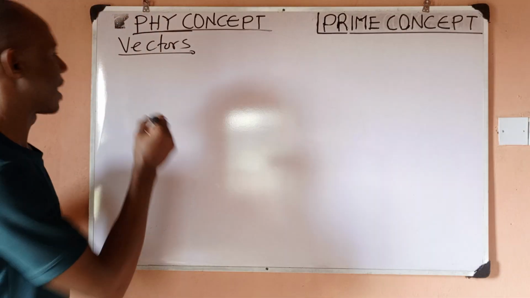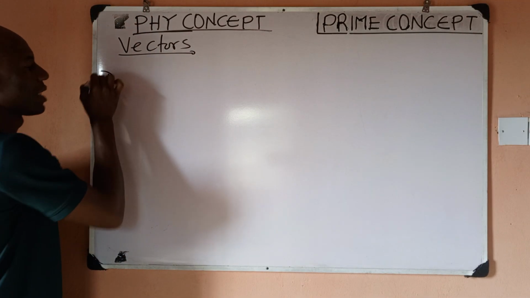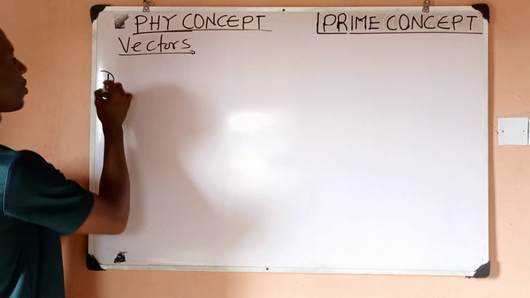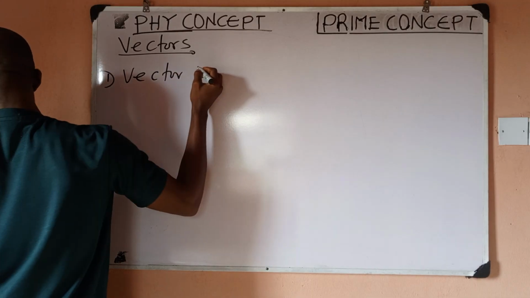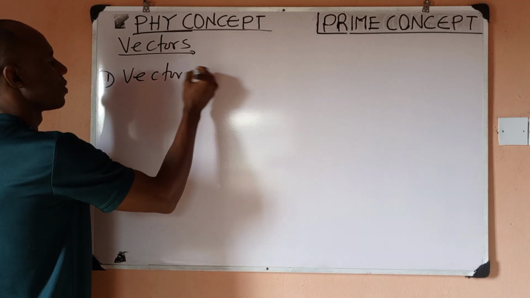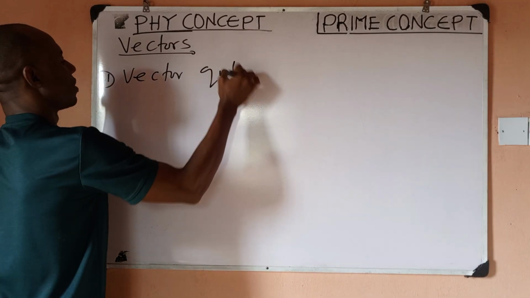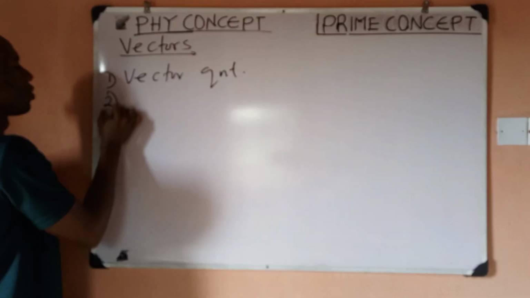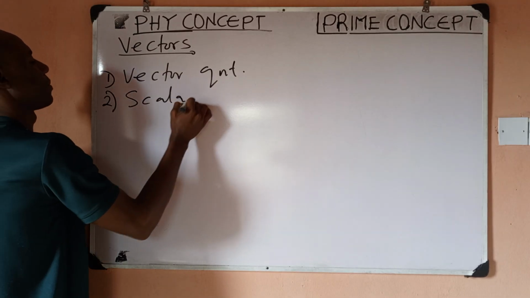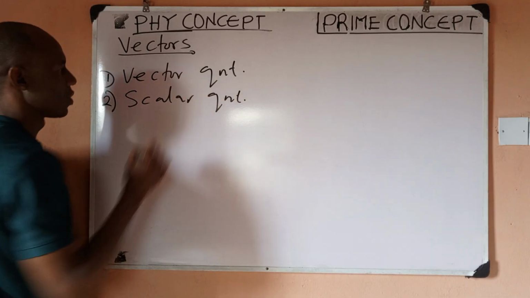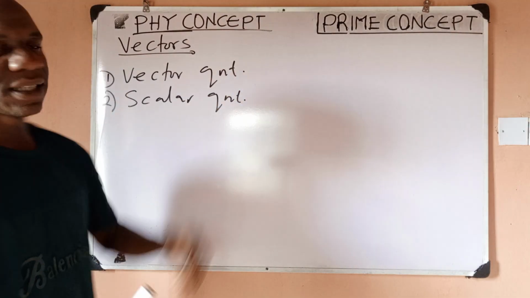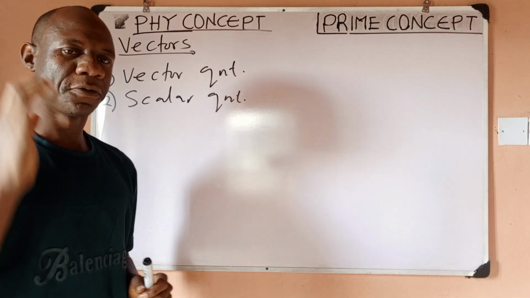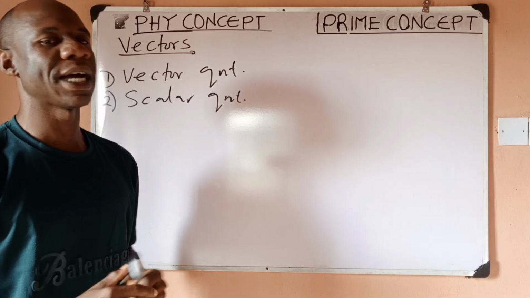Those two categories by which you can classify physical quantities: one is what we know as vector quantities, and number two is what we know as scalar quantities. These are the two classifications of physical quantities based on direction.